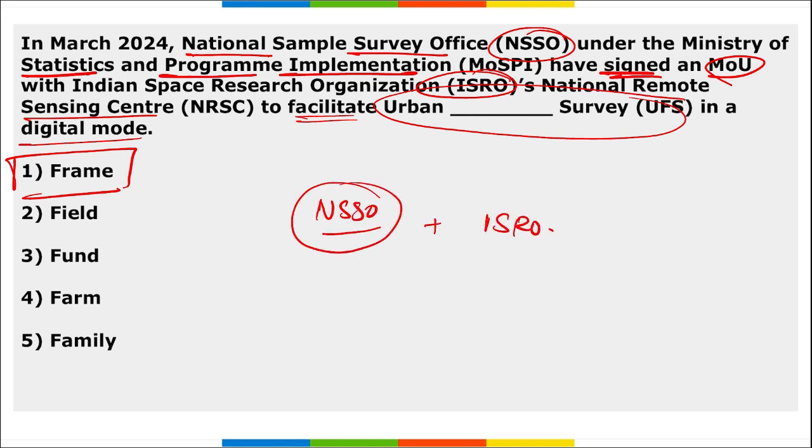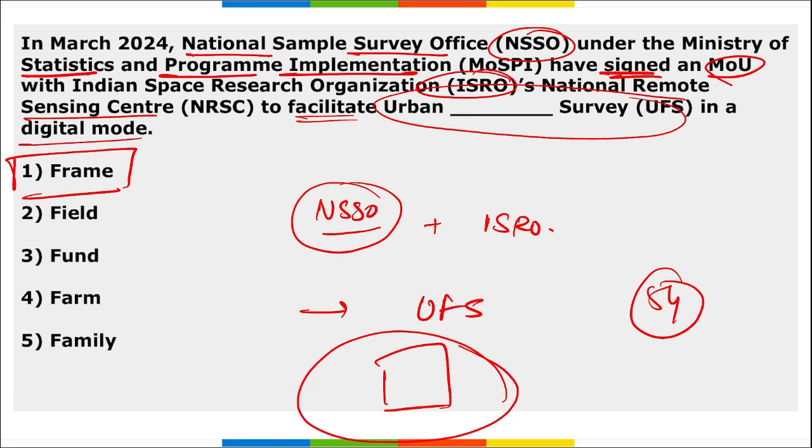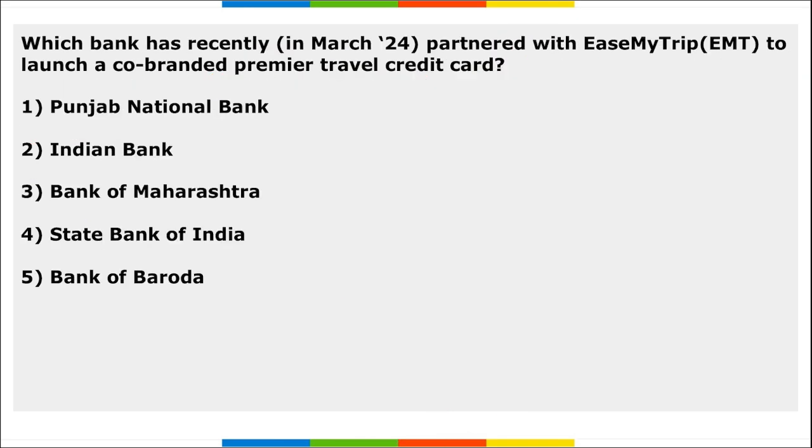With ISRO, and it was to facilitate the urban frame survey in digital mode. This survey is conducted once every 5 years, and it is to maintain a frame of compact geographical units. That means whenever you see a map, correct, the outlines of the maps are provided through this survey only, right? The correct outlines, and this is conducted once every 5 years.